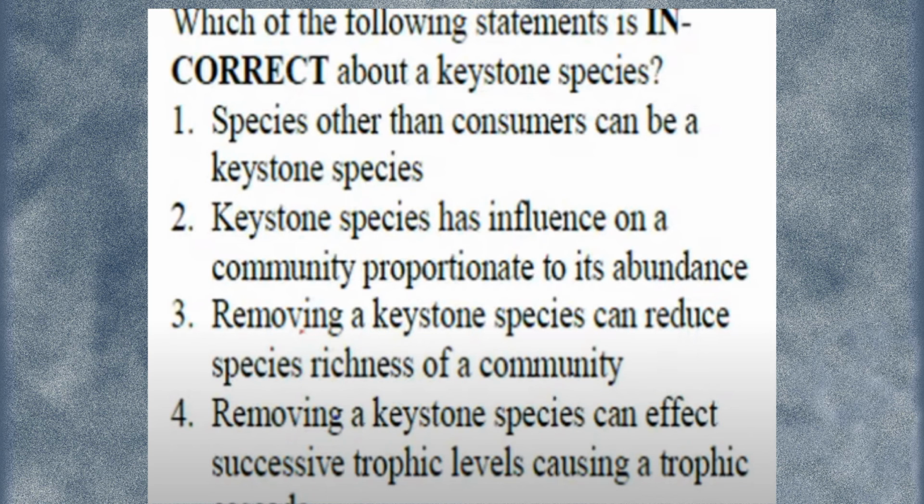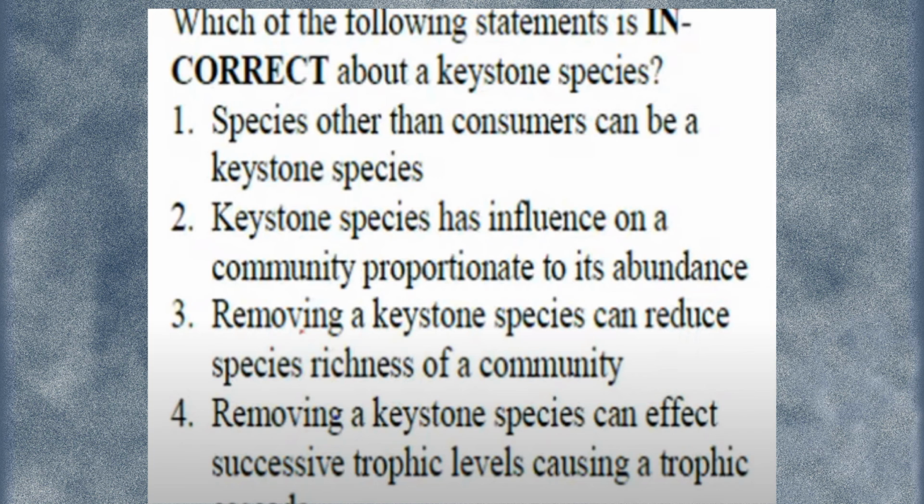First one is species other than consumers can be a keystone species. It is a correct option. And the second option is a false option, because here they said proportionate to abundance, which is false. If they said disproportionate, this would be the correct option, but they said proportionate to its abundance, which is the false option. Let's look at the third.